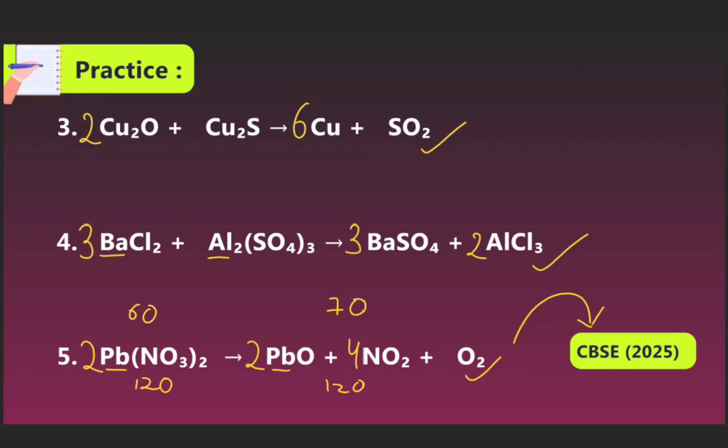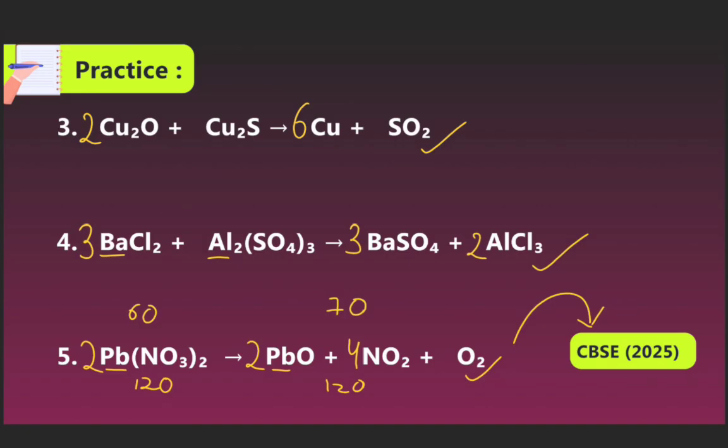The chlorine will be 3 times 2, that is 6. Now we put 3 before the barium chloride, and sulfate will also be 3 atoms, so we use 3 before the barium sulfate.